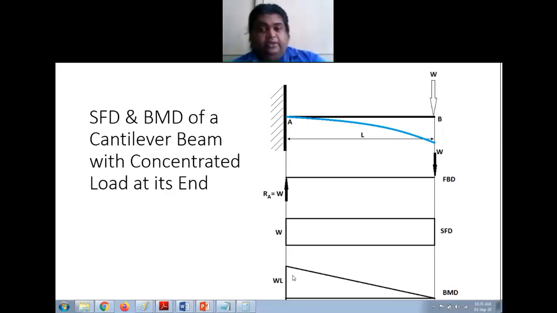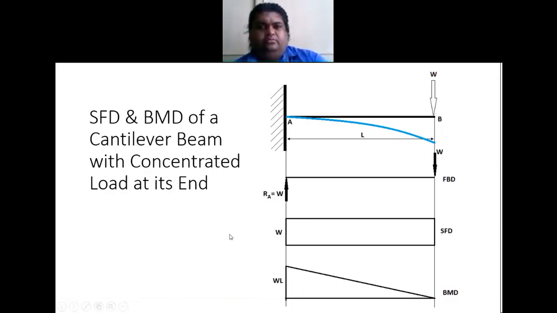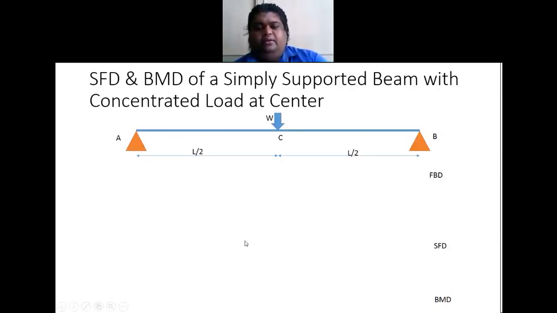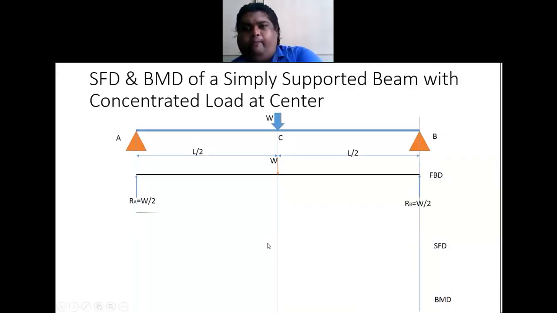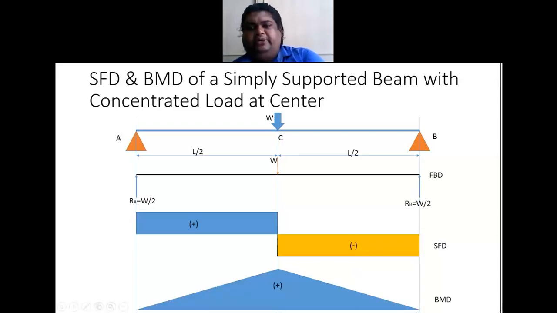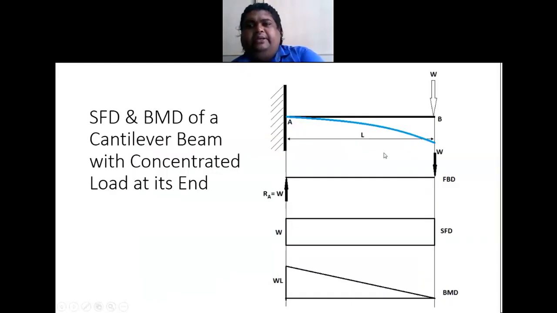Now coming to the bending moment diagram. In the case of a simply supported beam, at the supports I had bending moment equal to 0, correct? In the case of a cantilever beam, the bending moment at the free end will be 0, whereas the bending moment at the support will be maximum.